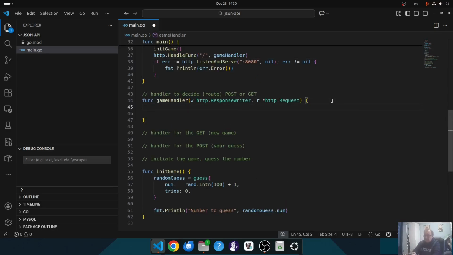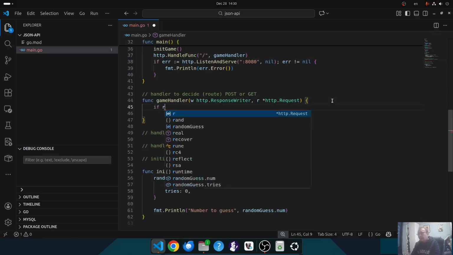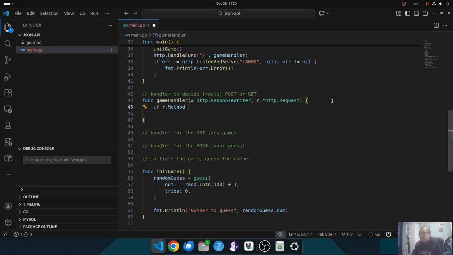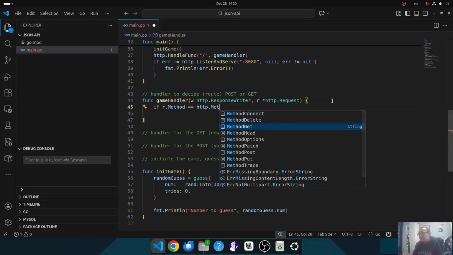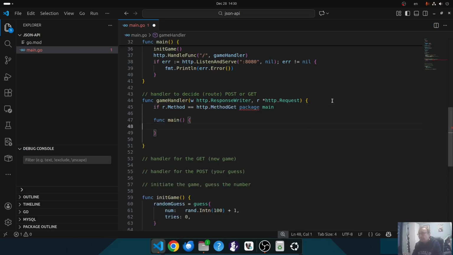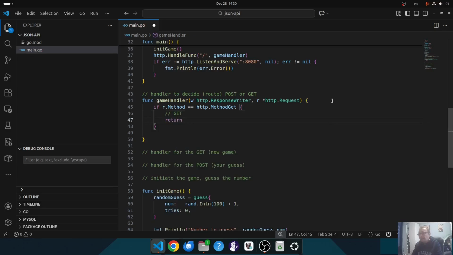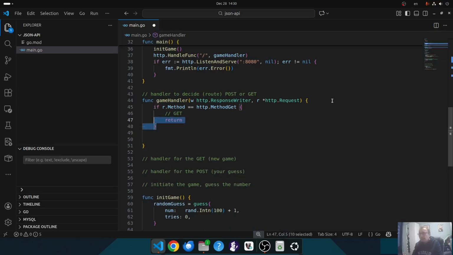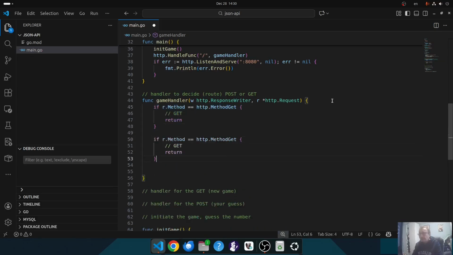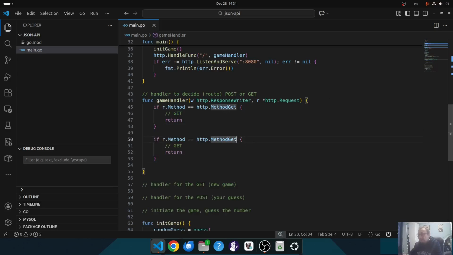Okay, so game handler has to decide where do we route forward depending on get or post. It's easy because I say if the request method equals http.MethodGet, and I will route it to the get one and return, copy this one, and if it's post, then route it to the post one and return.